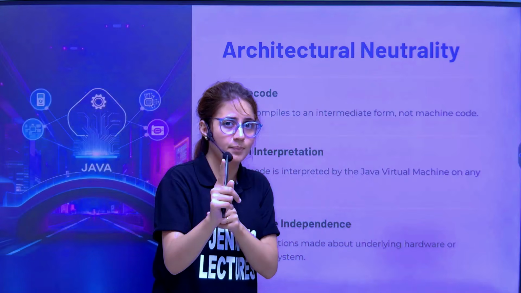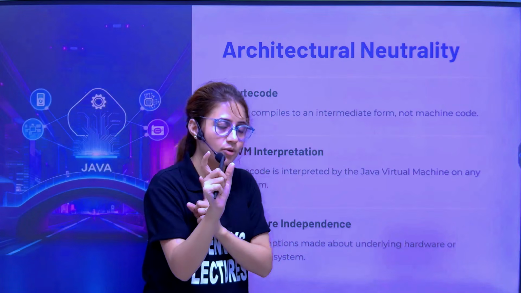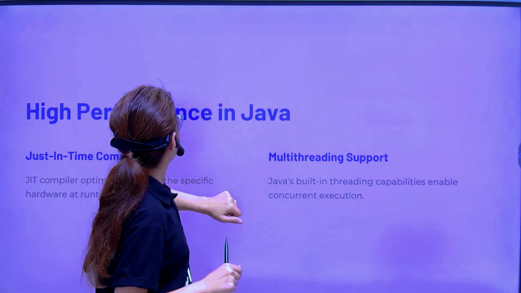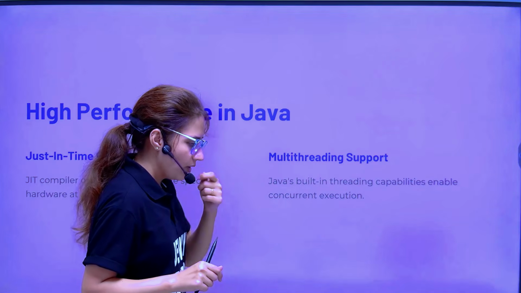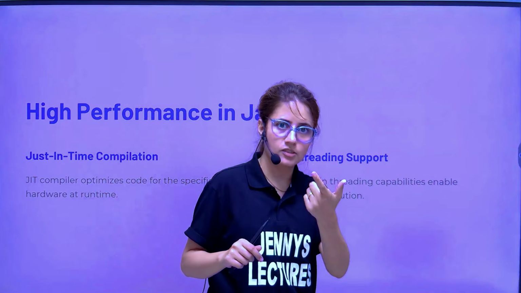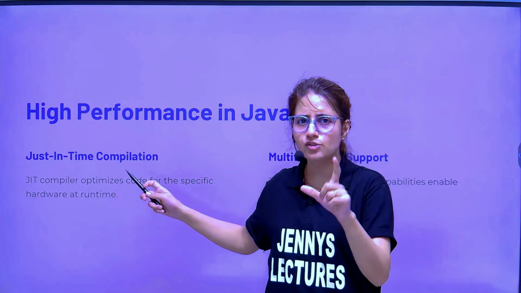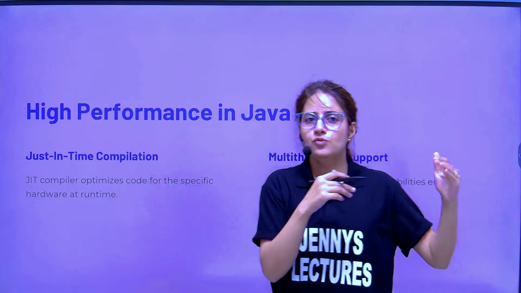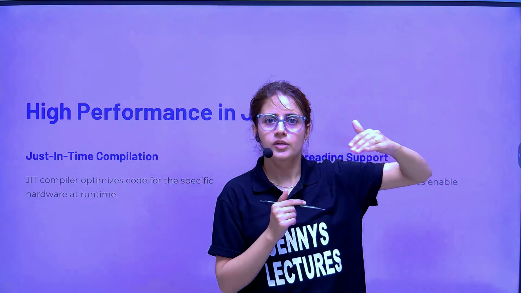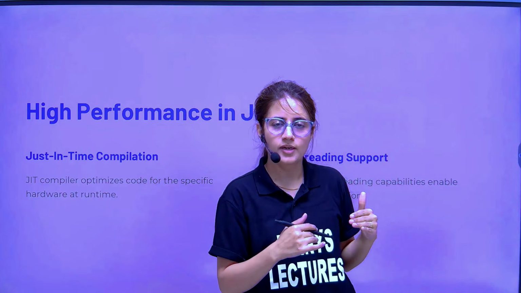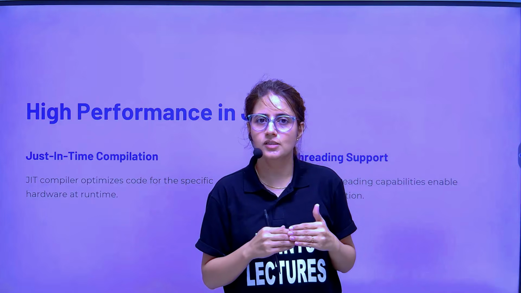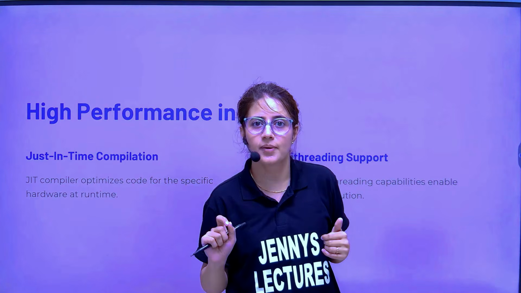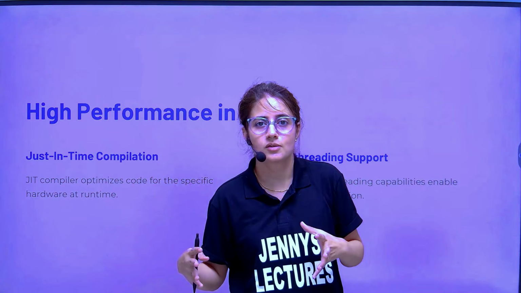JVM is platform dependent. This you need to take care. Right. High performance is in Java. Why is this? See, Java is fast because of the just-in-time compiler. The previous versions like JDK 1.0, 1.1 were not fast, they were slow, but then they added a feature, that is JIT, the just-in-time compiler, and because of that Java becomes fast.